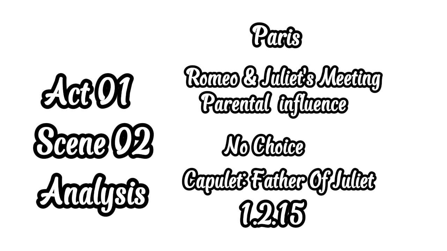Juliet's arranged marriage with Paris and the traditional feud between Capulets and Montagues will eventually contribute to the deaths of Romeo and Juliet. The forces that determine their fate are laid in place well before Romeo and Juliet even meet.